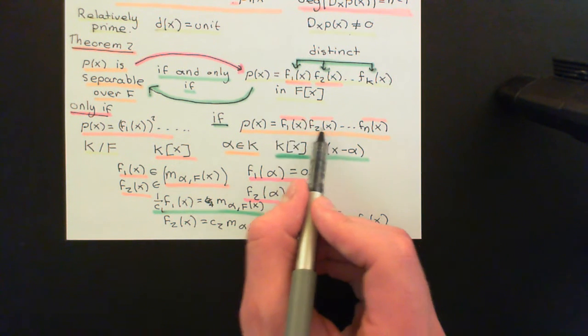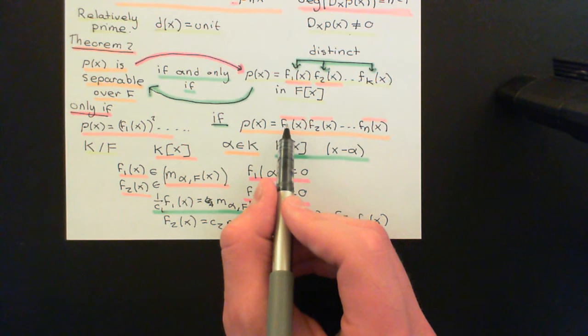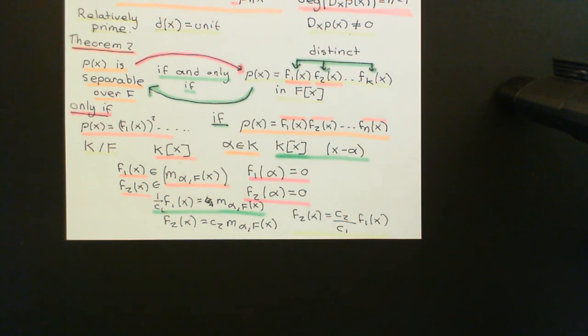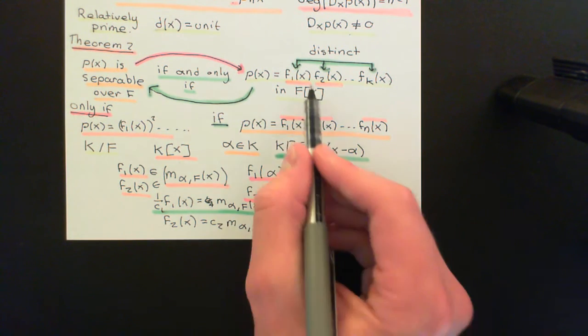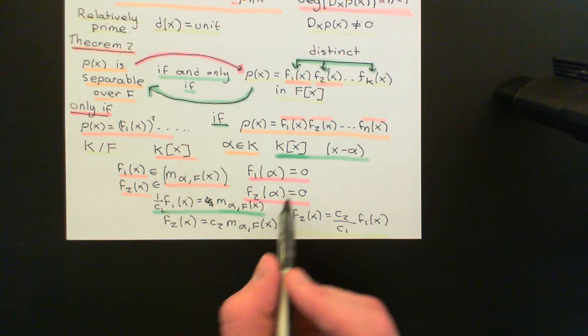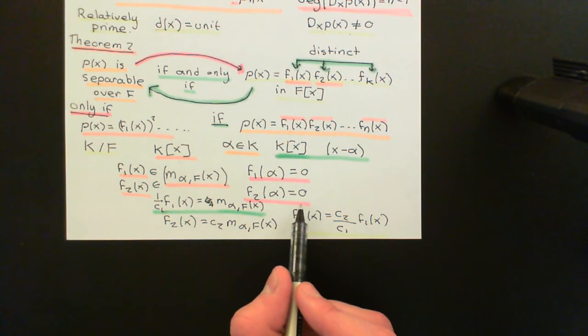Okay, so that meant it had to appear in the factorization into linear factors for at least two of these irreducible factors here. So that would mean these irreducible factors had alpha as a root. So f1 of alpha was equal to 0 and f2 of alpha was equal to 0.